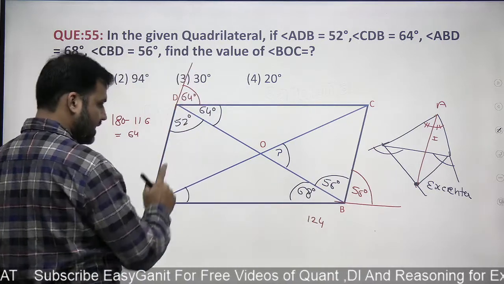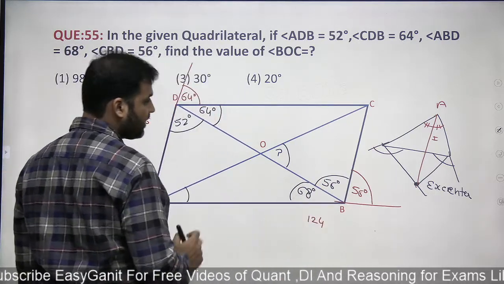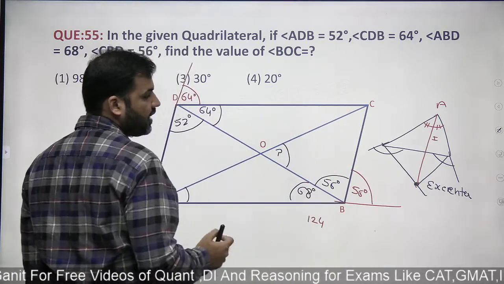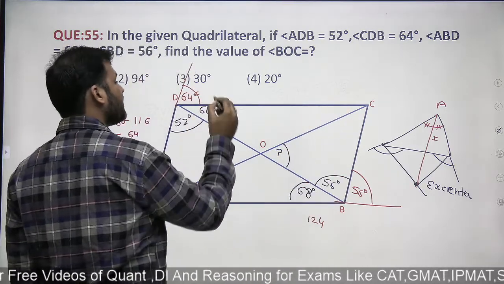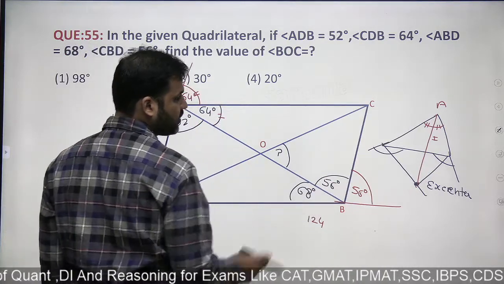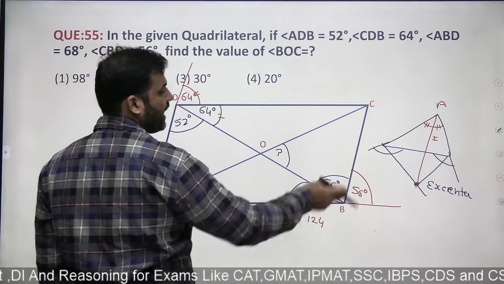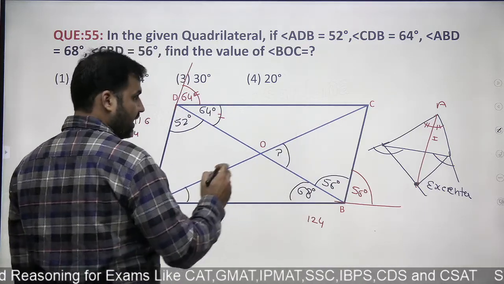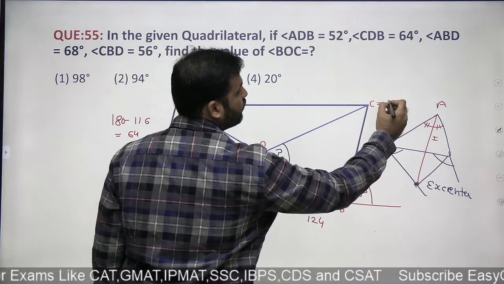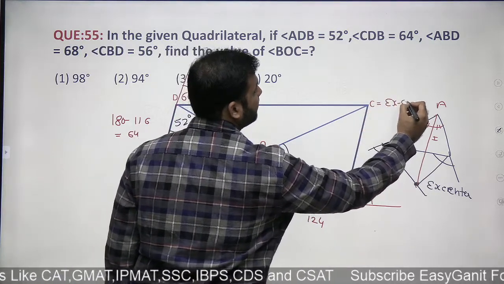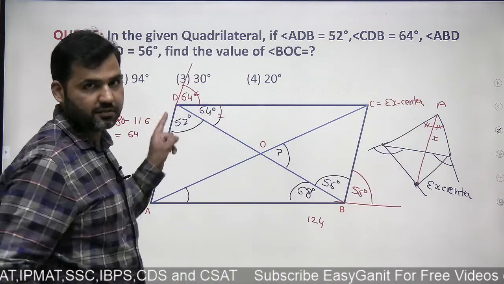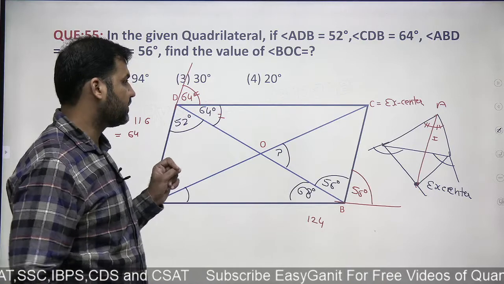Now look at the triangle ABD. Look at the triangle ABD. Can I say that these two lines, DC and BC, are the external angle bisectors of these? External angle bisectors. Why? Because both of these two angles are same. So if these are two external angle bisectors, then the point of intersection of the external angle bisectors, that is C, would be called the excenter. This will be called the excenter of the triangle ABD.